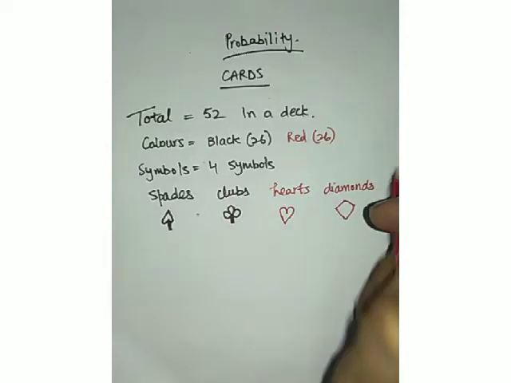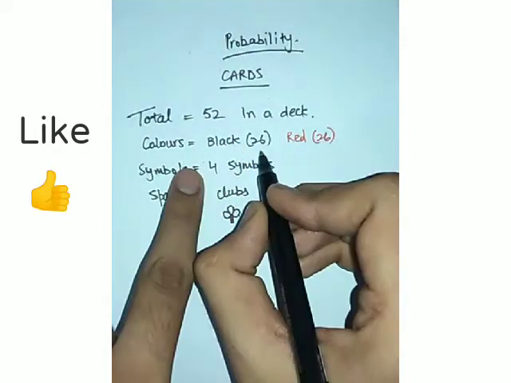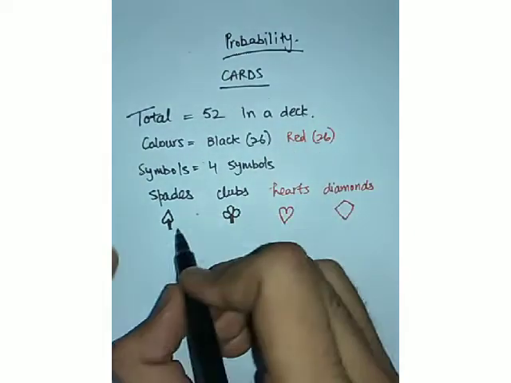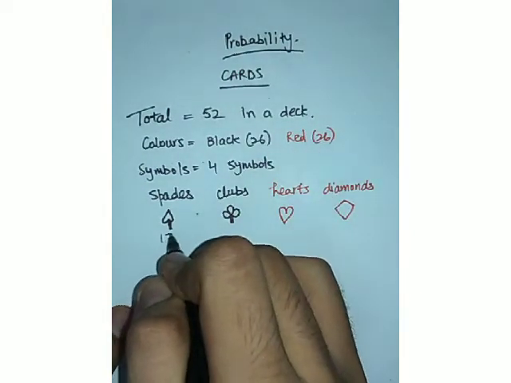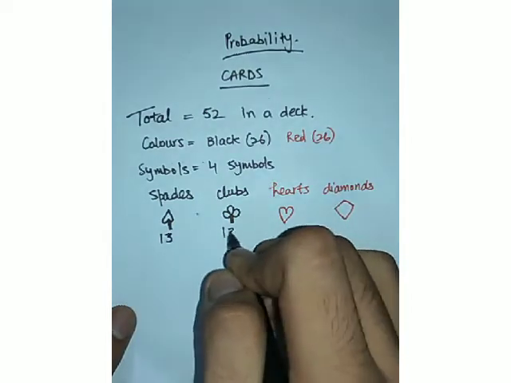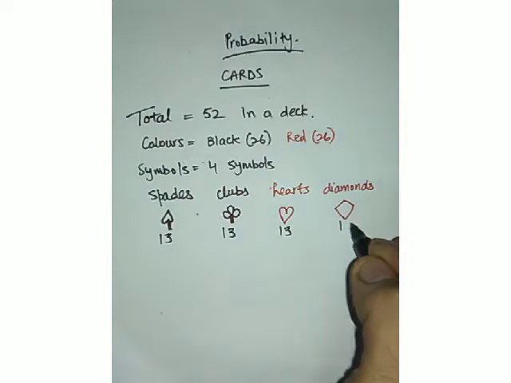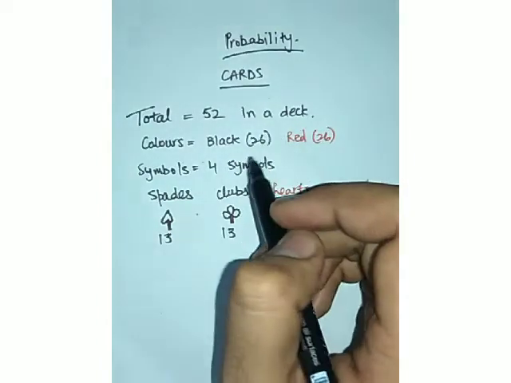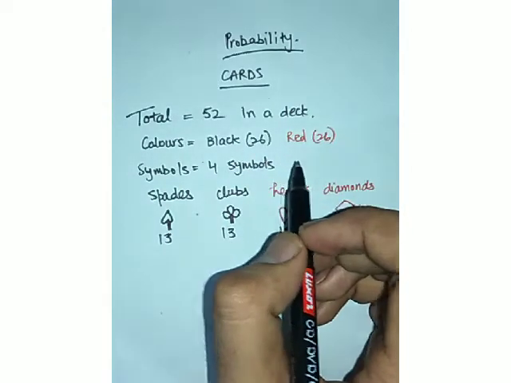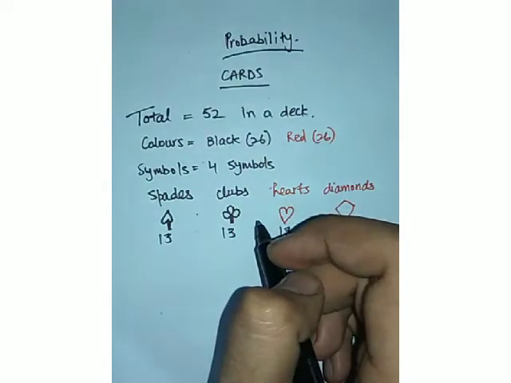As you can see, there are a total of 52 cards in a deck. 26 are black, 26 are red, and I have written that spades and clubs are black. It means spades are 13, clubs are 13. Similarly, hearts are 13 and diamonds are also 13. So whenever you talk about one particular symbol, you must know that each symbol has 13 cards.